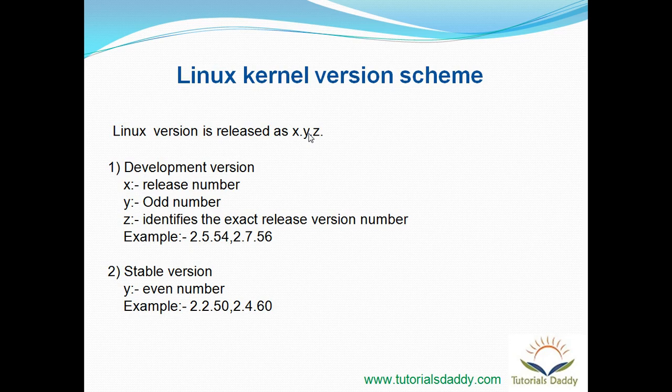So as I said, the Linux kernel is open source. So there is one Linux kernel community which actually maintains the Linux kernel, and each community member keeps on enhancing the features of Linux.